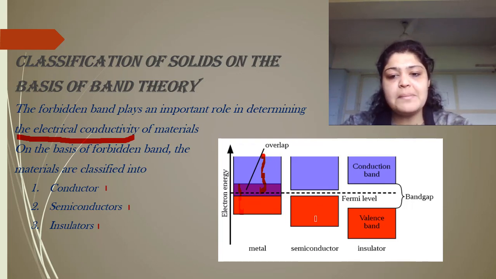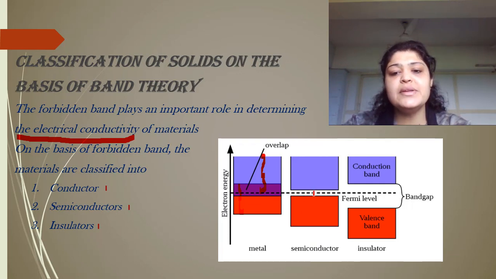Next, if you consider semiconductors, you can just see the small portion over here. This represents the energy gap or the forbidden band. Electrons are present in the valence band. When you give energy to these electrons, they will be moving to the conduction band. And lastly, we have insulators, wherein you can see this band gap. The band gap is comparatively very high. If you compare with semiconductors, it is quite huge. So the electrons present in valence cannot move to the conduction band.